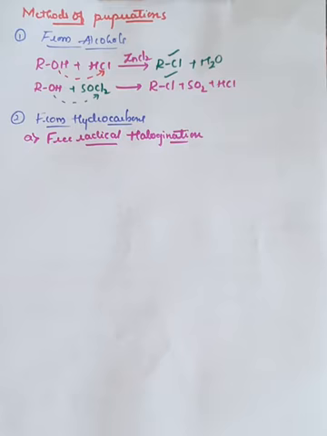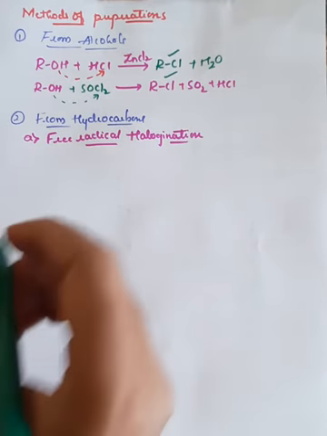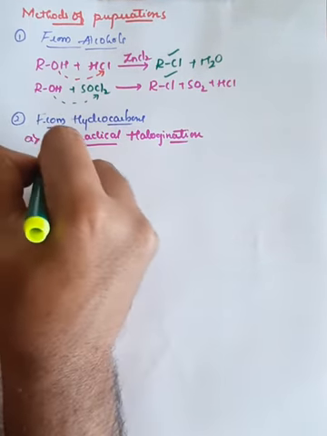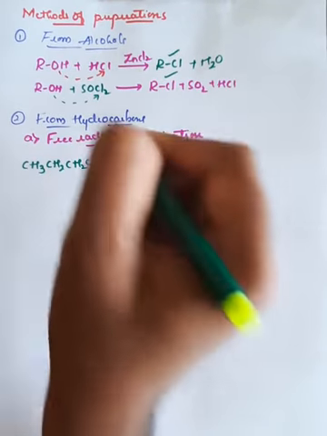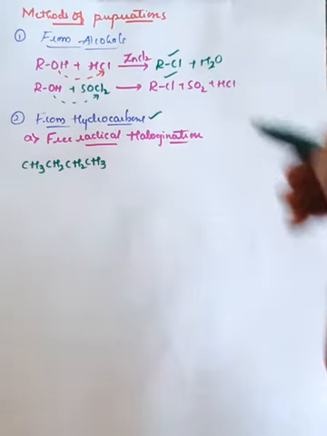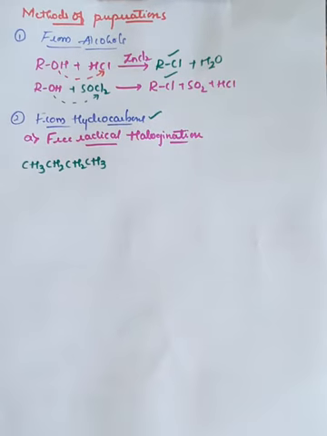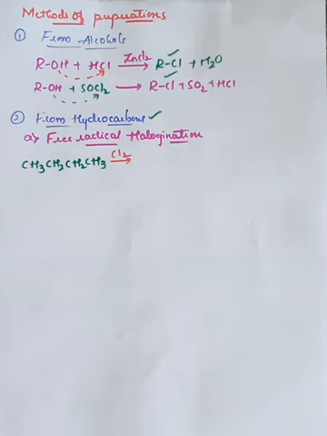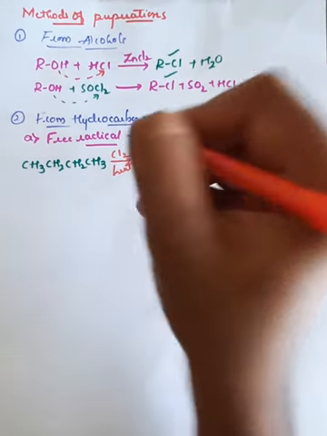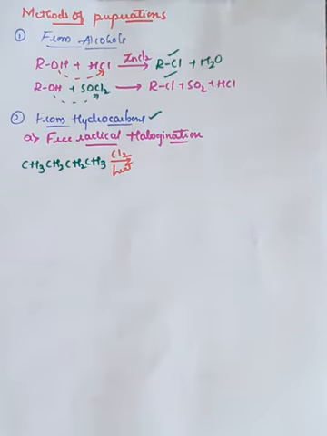Suppose we take an example of CH3, CH2, CH2, CH3. The main heading is from hydrocarbons. This is the hydrocarbon, which is nothing but a chain of carbon and hydrogen. Here it is CH3, CH2, CH2 and CH3. If I heat this with chlorine, that is the Cl2 molecule,